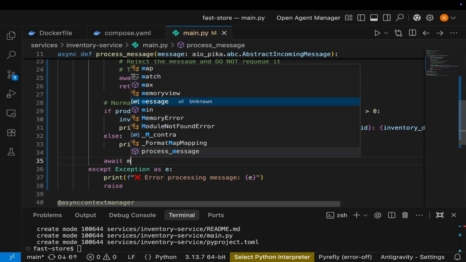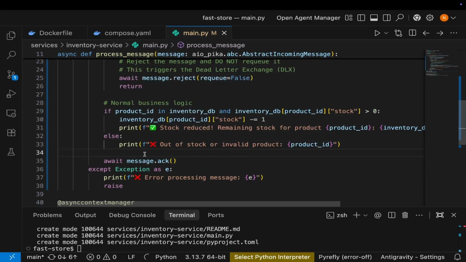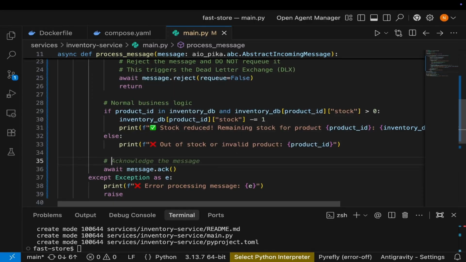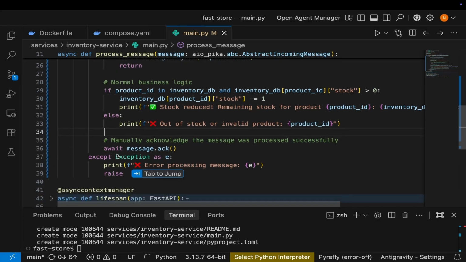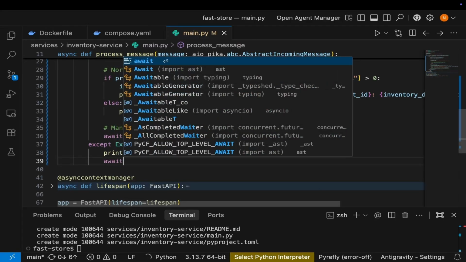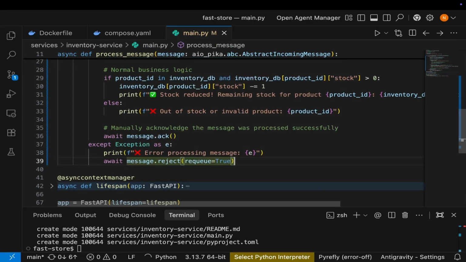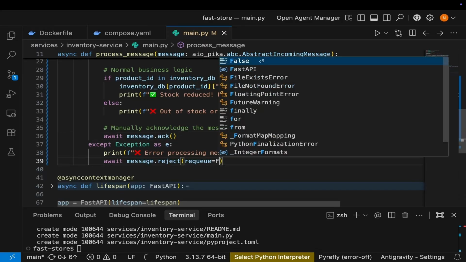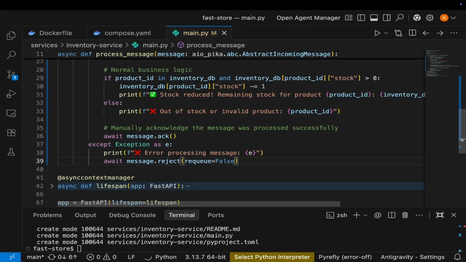Say await message.acknowledge. And here, when there's an exception, await message.reject and requeue equals false.